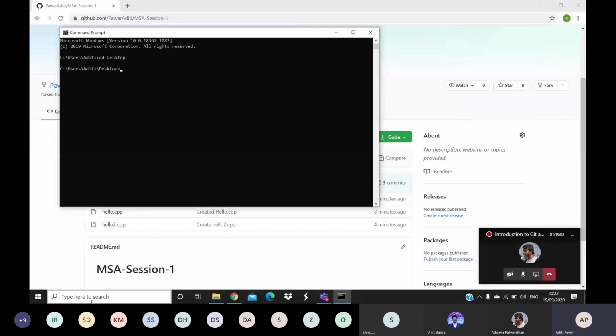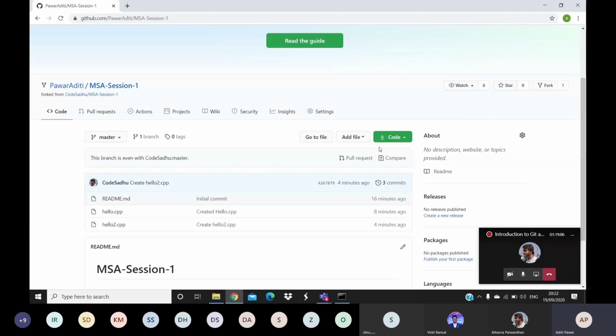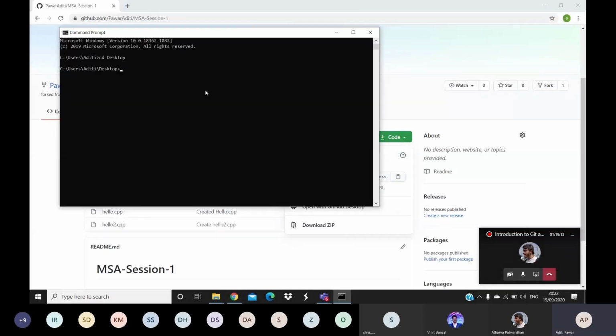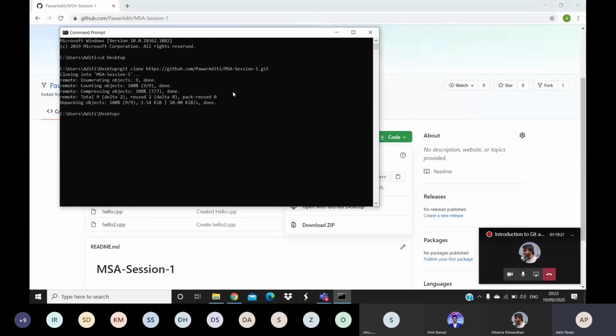After that, I'm going to this part, code. You see here, just copy the link. Again, go to command prompt. Now I will do git clone, which will create a copy of his remote repository on my local machine. So it's cloning. Yeah, done. Now, just open the folder MSA session 1.